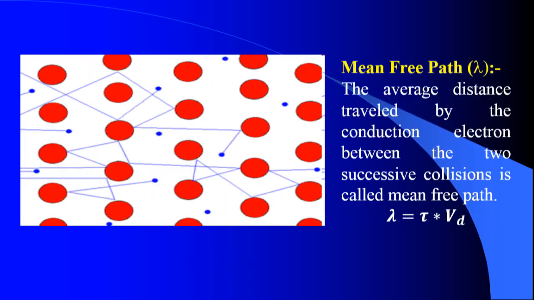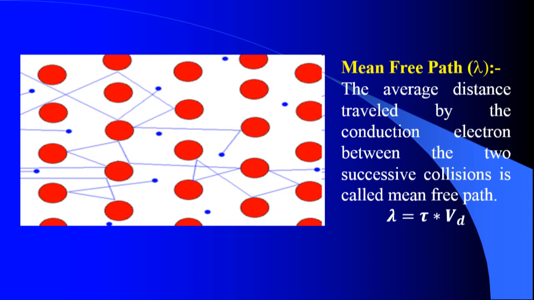Next is how the various definitions are framed based on this scattering of conduction electrons. Even in the absence of an electric field, the electron can move from one atom to another, but in a random direction.